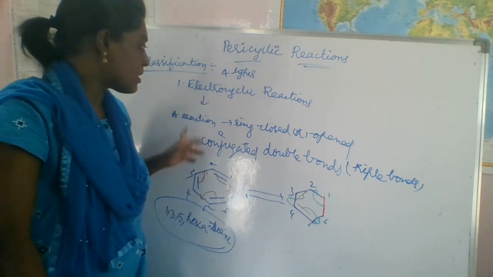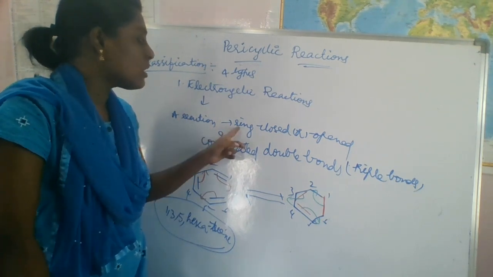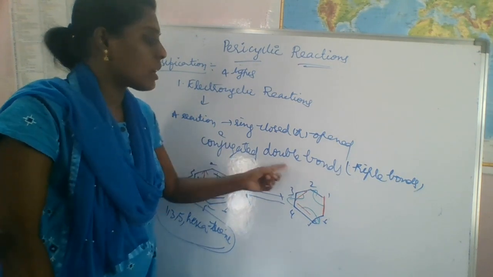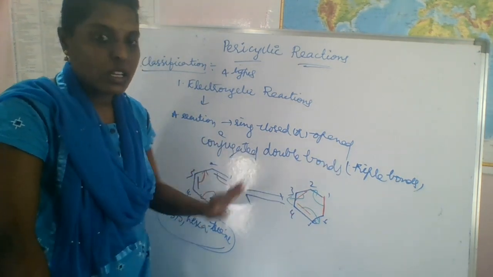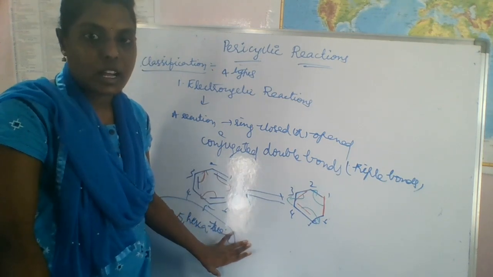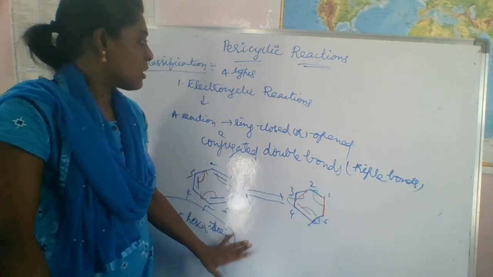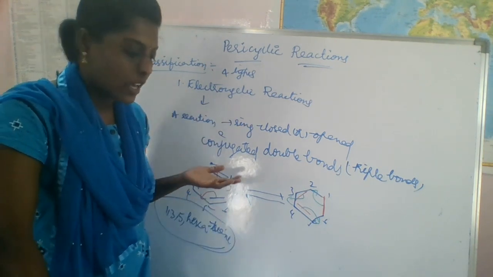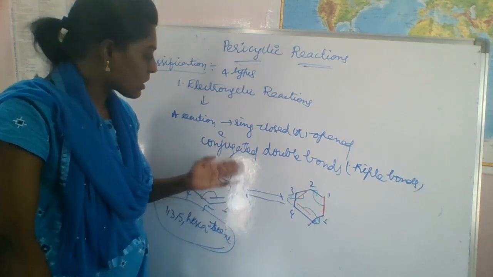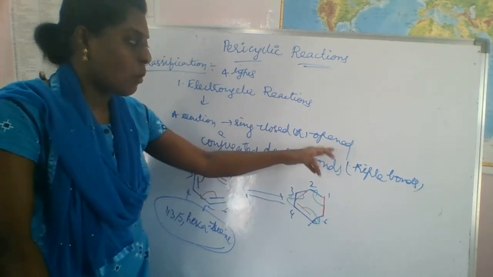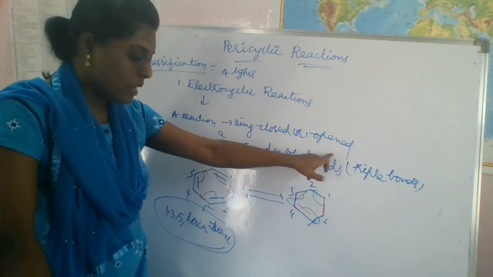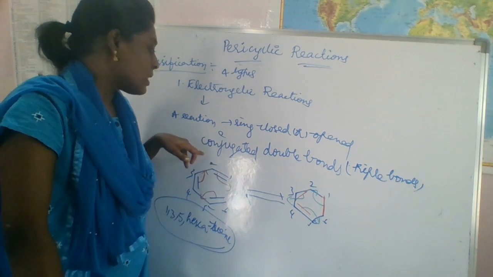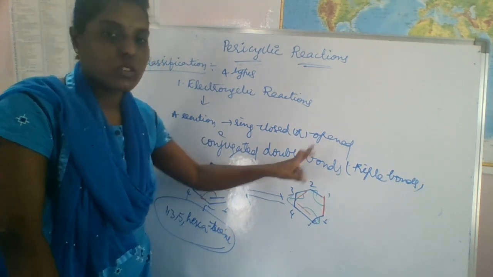So that's why this is a reaction which occurs by ring closing or opening. It should contain double bonds or triple bonds, then only it will be possible, otherwise it cannot be possible. So this is about the electrocyclic reactions. What is an electrocyclic reaction? A reaction in which a ring closes or opens, and it can happen only if it contains conjugated double bonds or triple bonds.